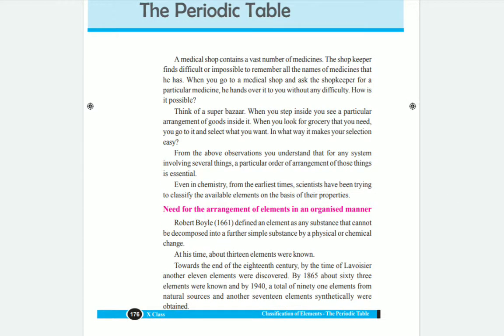Not only that, it is very simple, children. If you are going to a medical shop, there are so many medicines in each and every shelf, but how can we know which medicine should be useful for which problem, which disease? So there is some classification. If you go to a library also, or to a supermarket, each and every shelf has some different things.